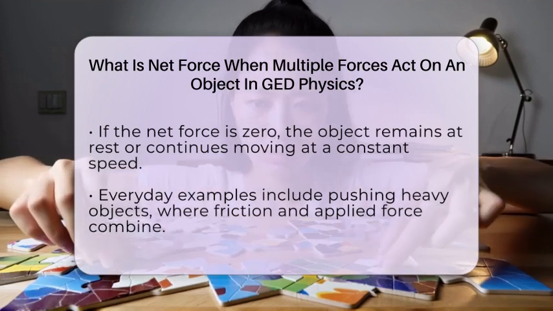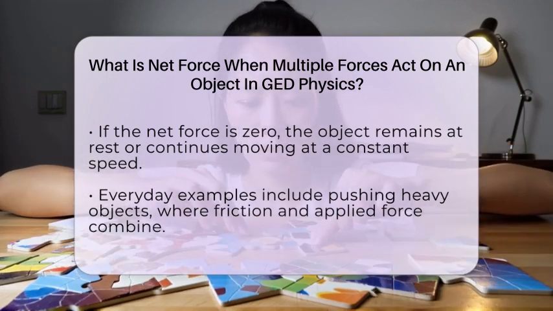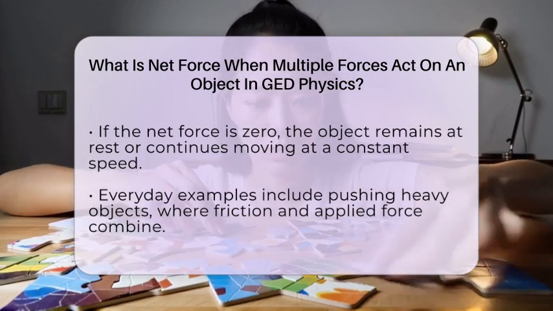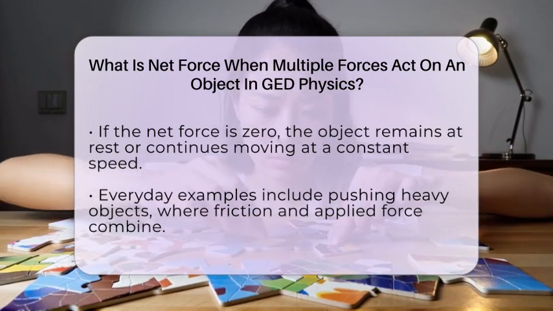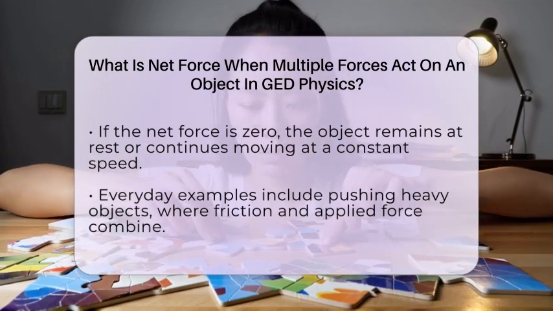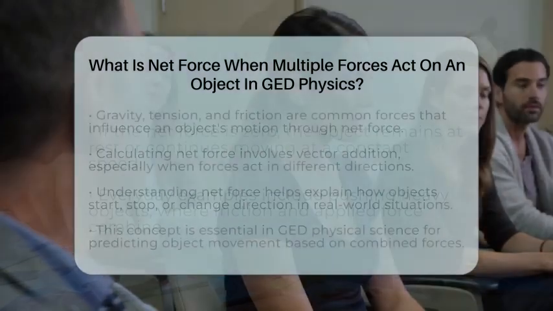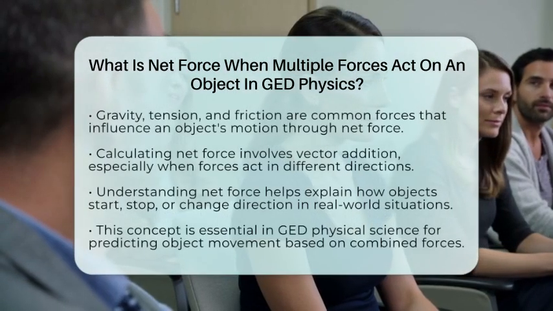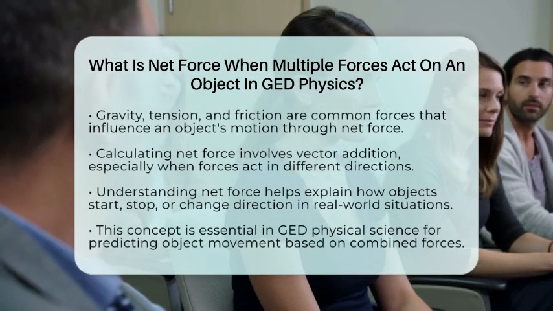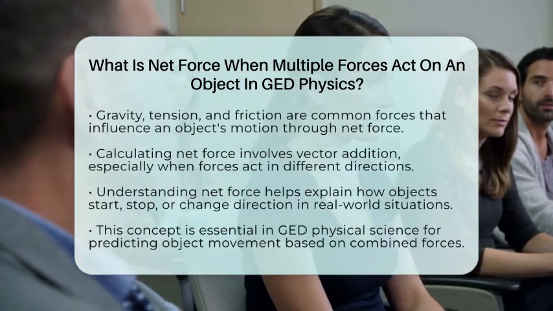In everyday life, understanding net force helps explain many situations. For example, when you push a heavy box, friction and your push combine to determine if the box moves. If your push is stronger than friction, the box will accelerate forward. If not, it stays put. When objects fall under gravity or are pulled by tension or friction, net force helps predict their motion.